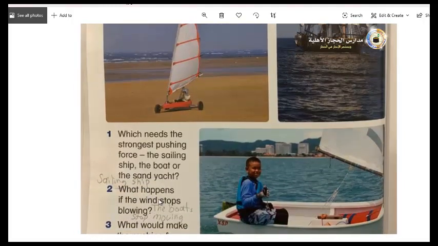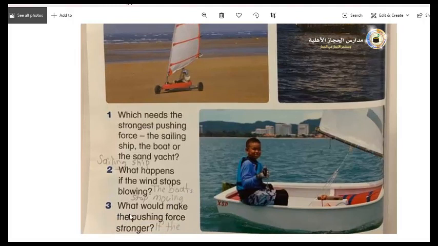Next, what happens if the wind stops blowing? If there is no wind, what will happen? Are they going to move? Of course not, they will not move. But if they have engines, the engines can help them to move. The boats stop moving.